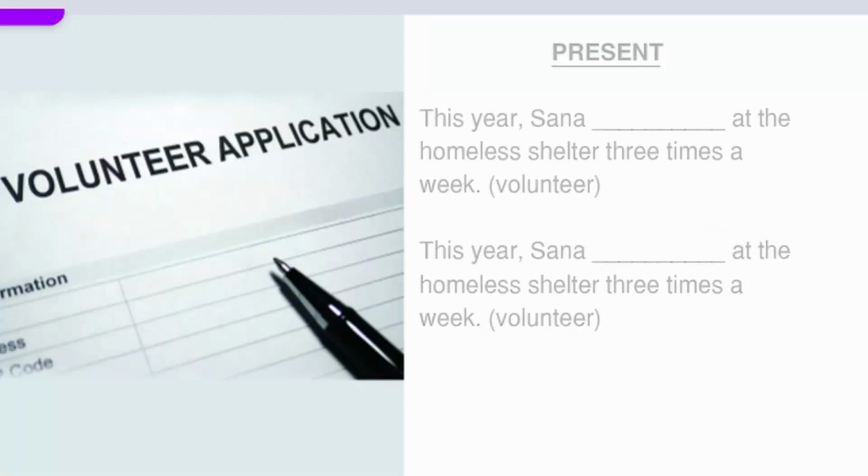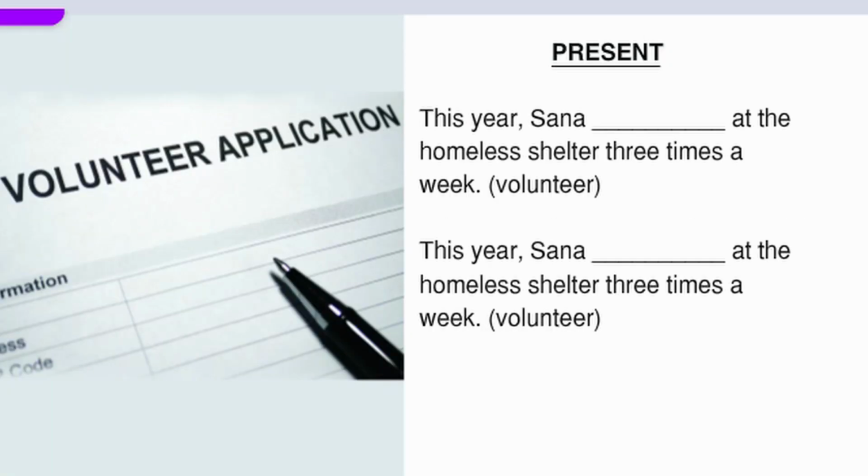Check your understanding. Look at the picture and the tense. Complete the sentences using the correct form of the verb in parentheses. Now listen to the sentences.